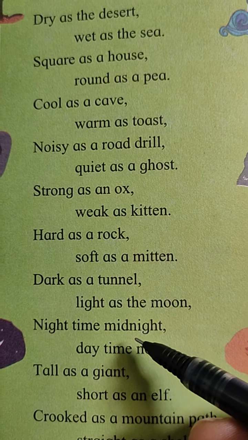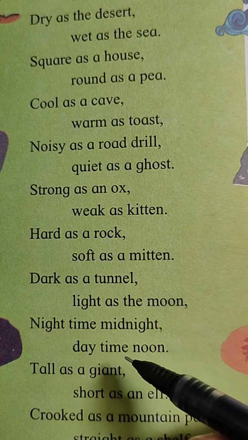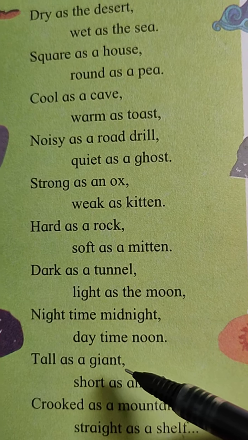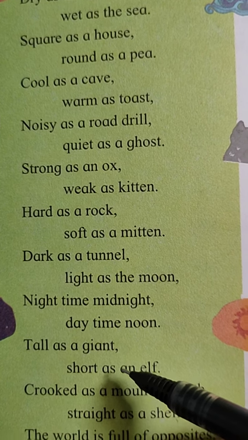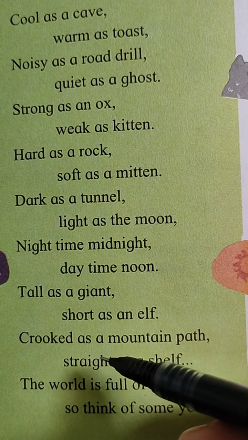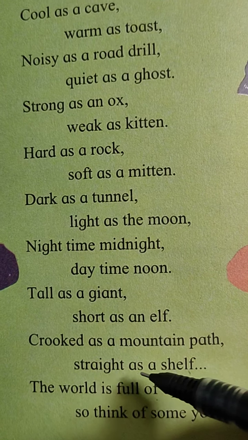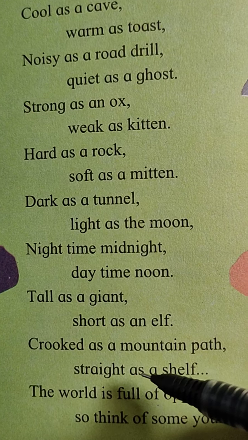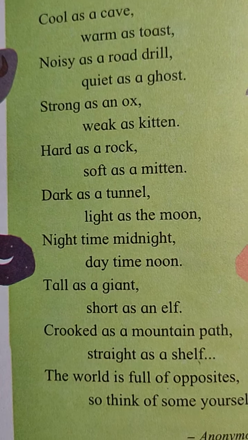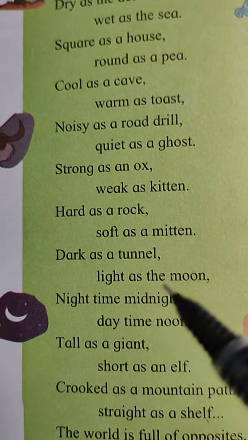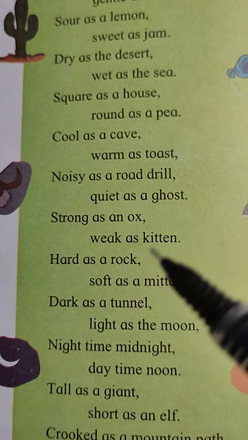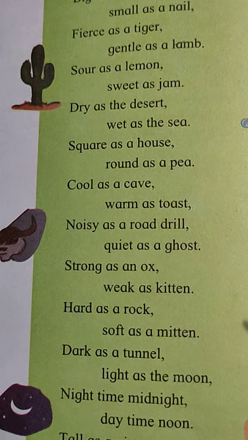Brightness. Night time, midnight, daytime, noon. Here, peak and zenith. Tall as a giant, short as an elf. Height. Crooked as a mountain path, straight as a shelf. Here is form and contour. This is how opposite things are mentioned in this poem.